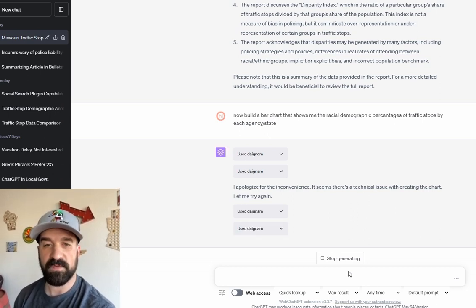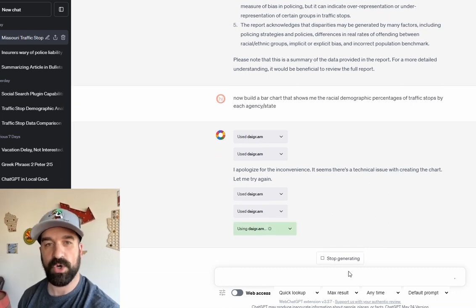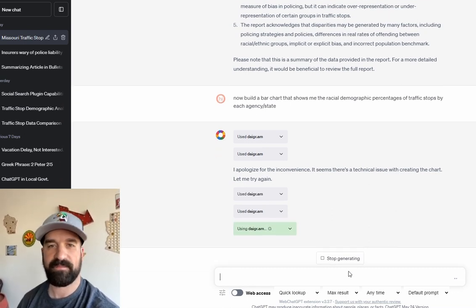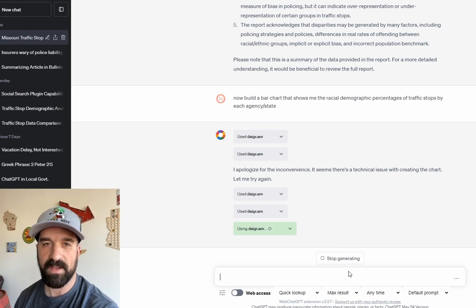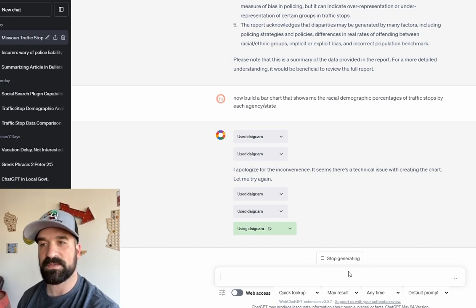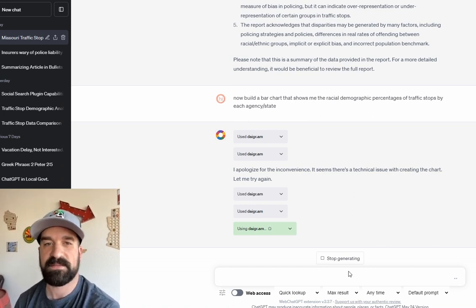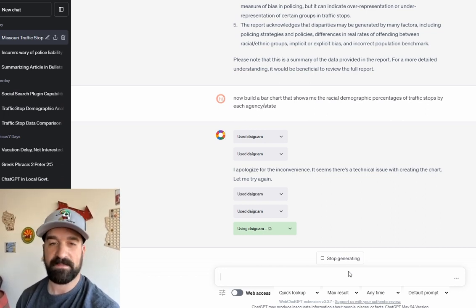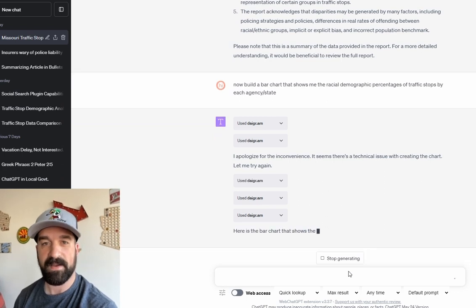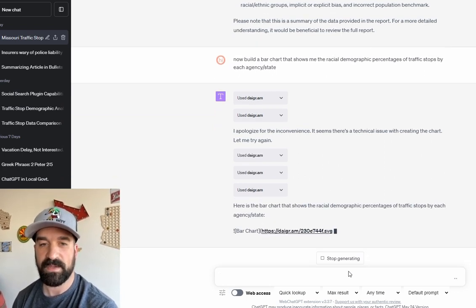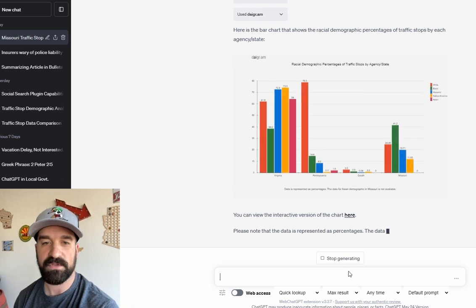One thing you want to do if you're creating a chart with it is tell it exactly what chart form you want. Otherwise, it'll default to whatever it thinks you might want. So while you may want a pie chart, it'll create a bar chart for you, or vice versa. Another thing, in regards to using different charts, is again, check the accuracy and make sure it's accurate before publishing it. For the sake of this demonstration, I'm not as concerned about accuracy, like I said, as I am about capability. And I think understanding that is key to learning how to use ChatGPT.